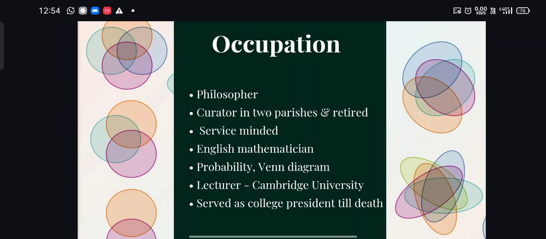He was also an English mathematician. His main contributions were in the field of probability and Venn theory. He studied at Cambridge University, and after his studies he also became a professor at that college. After his retirement, he served as college president in the same university till death.